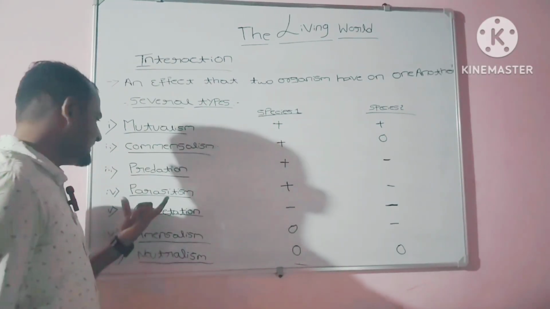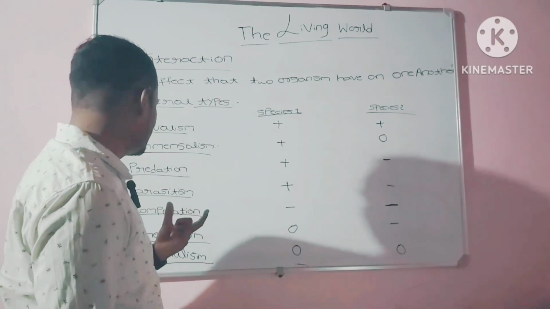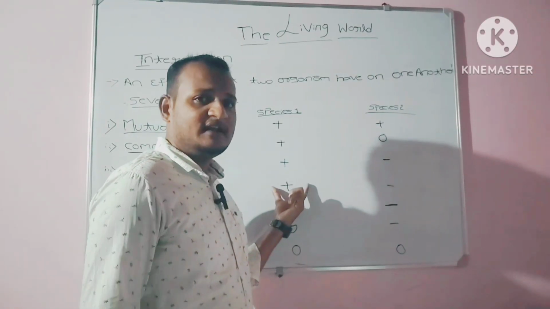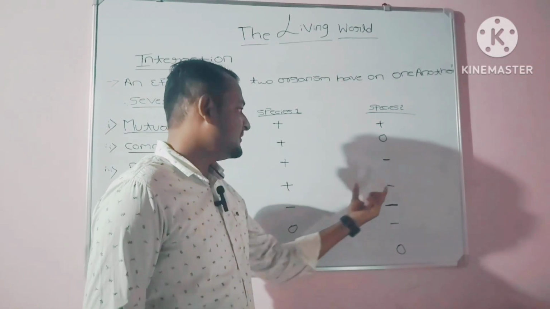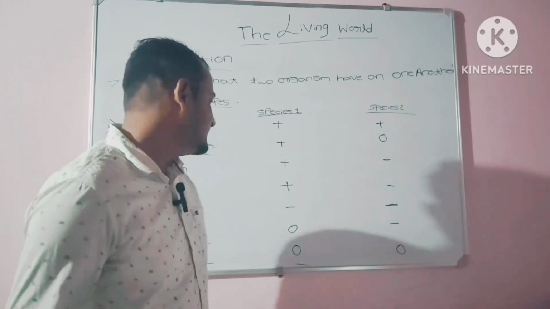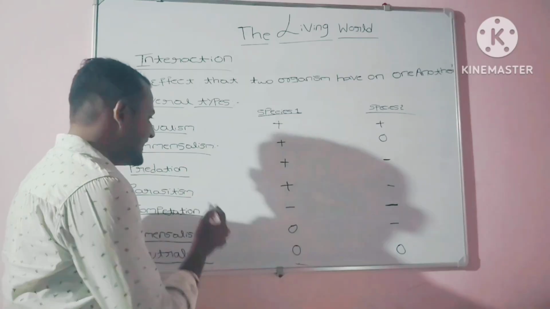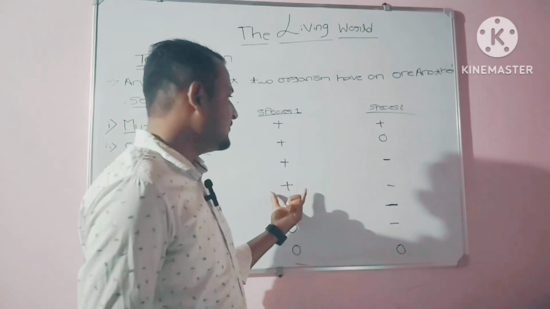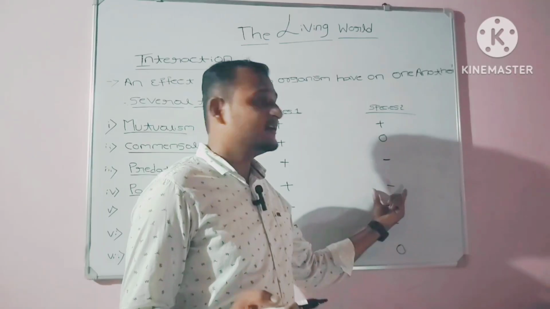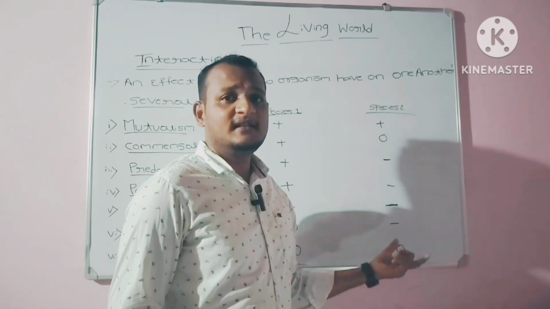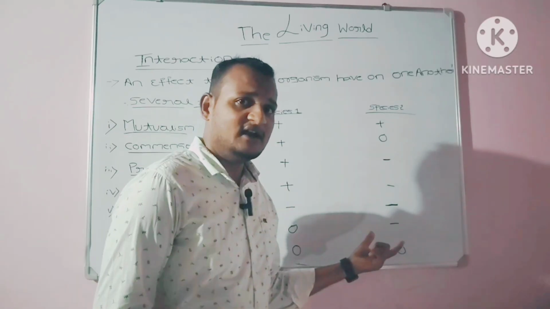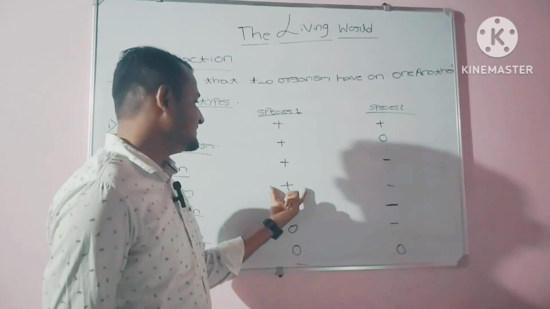Coming to the fourth type, parasitism. Here species 1 gets benefited and species 2 gets loss. How is that? In parasitism, species 1 takes either food or shelter from species 2, which leads to loss for species 2 and benefit for species 1.